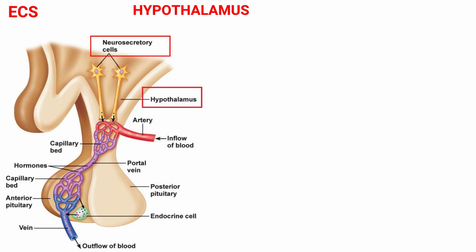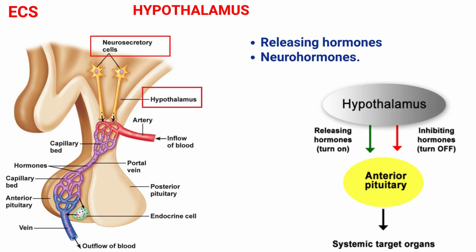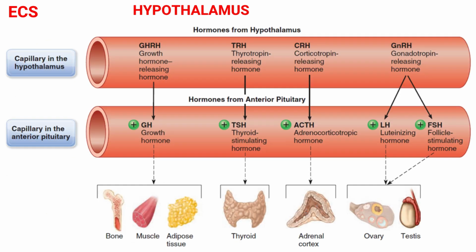The hypothalamus contains special cells called neurosecretory cells. They are neurons that secrete hormones. Hormones produced by the hypothalamus come from two sets of nerve cells that communicate in different ways with the pituitary gland. One set secretes releasing hormones and the other set secretes neurohormones. Releasing hormones produced by the hypothalamus control the production of anterior pituitary hormones by either stimulating or inhibiting their release. These hormones are secreted directly into the bloodstream and reach the anterior lobe of the pituitary gland via a network of blood vessels that run down through the pituitary stalk.